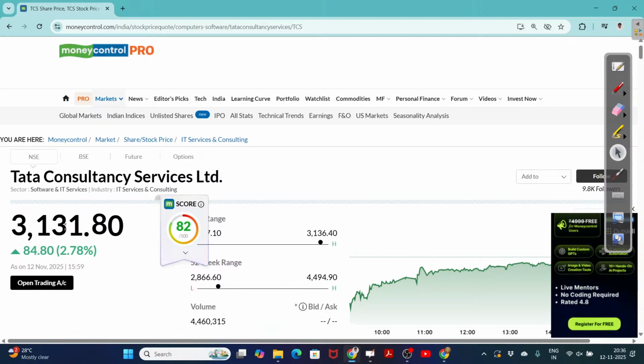Tomorrow, if this price increases, what also increases? The 1 month price also increases. Immediately you sell that one, and I can make the profit. Okay, this is the spot market.